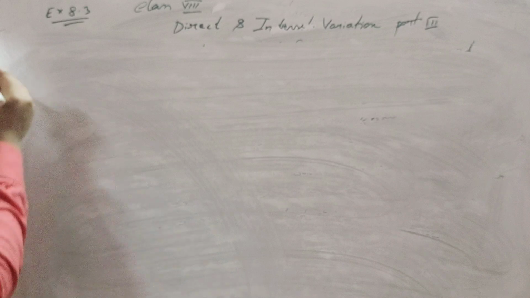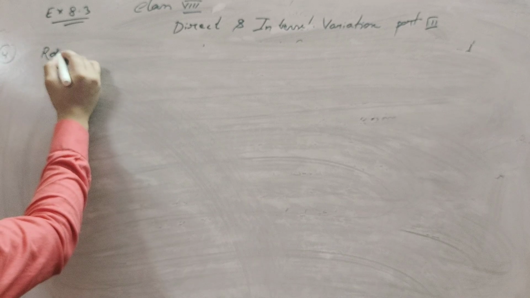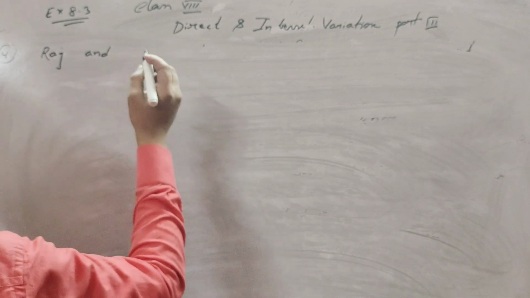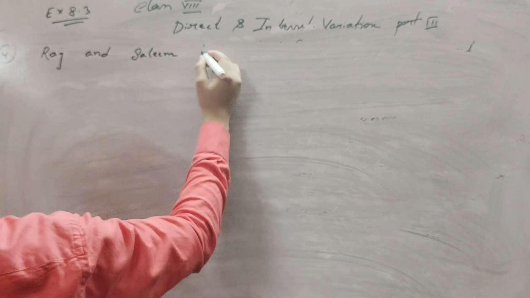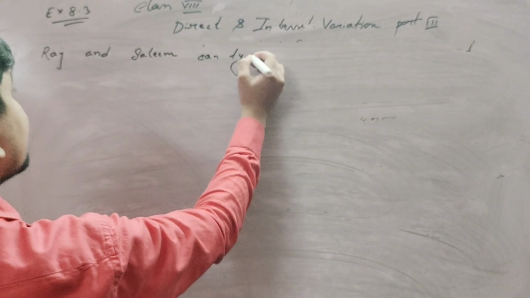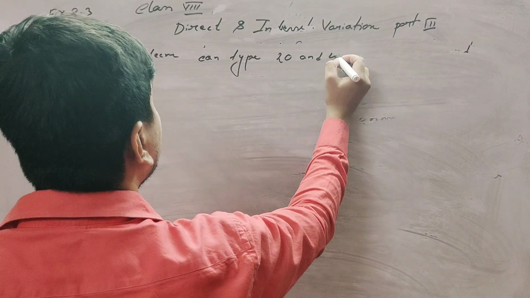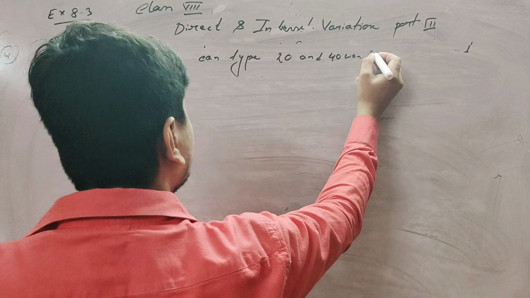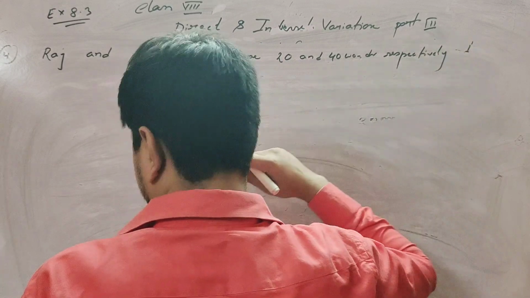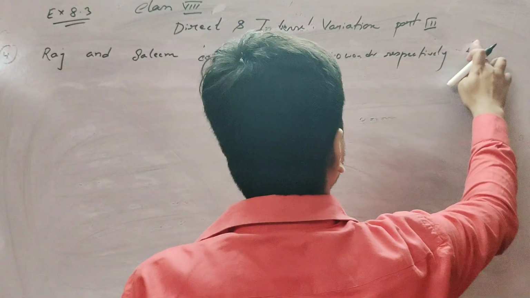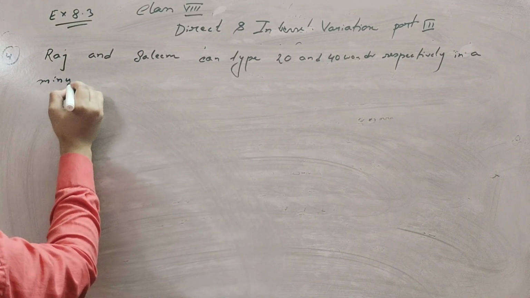Question number 4. Raj and Salim can type 20 and 40 words respectively in a minute.